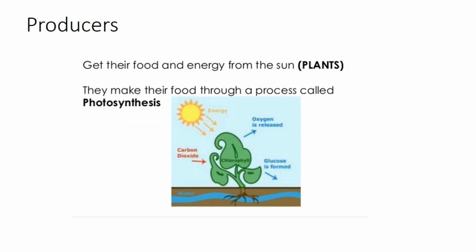Producers. Producers get their food and energy from the sun. Plants make food with carbon dioxide and water in the presence of chlorophyll using solar energy. The process is called photosynthesis.